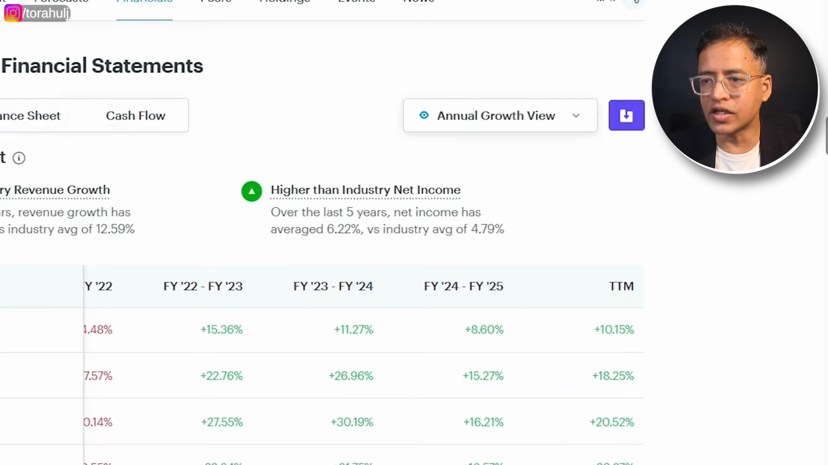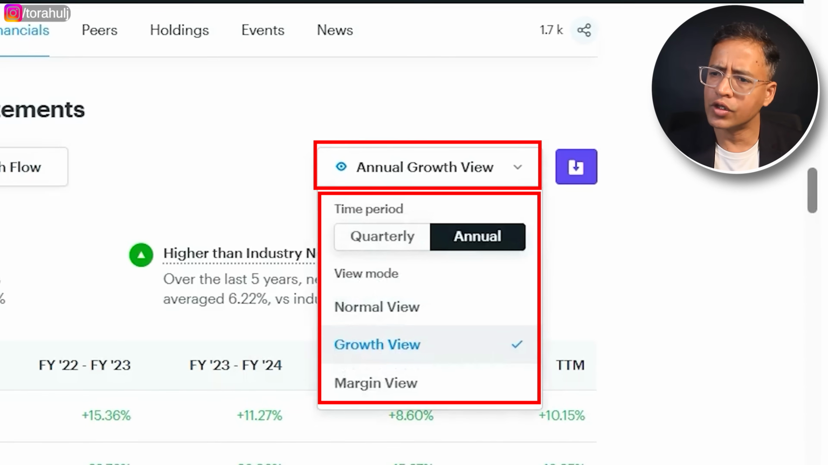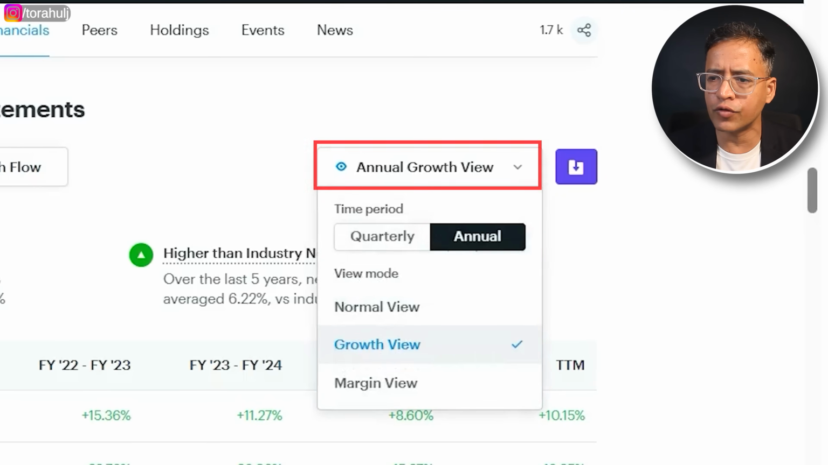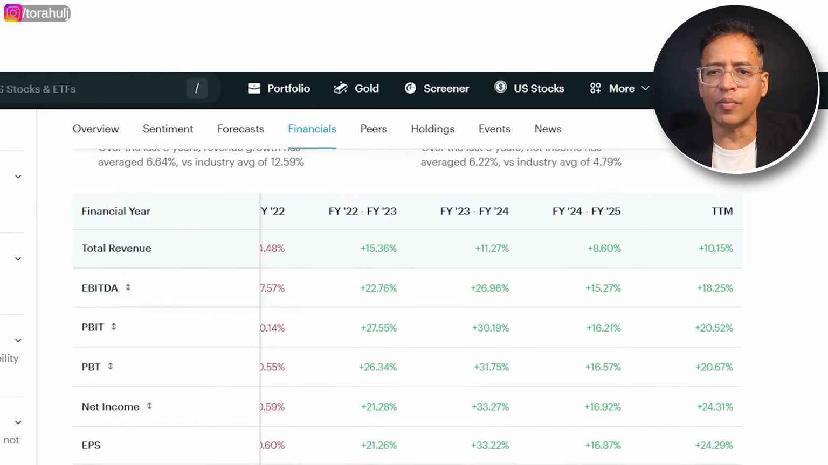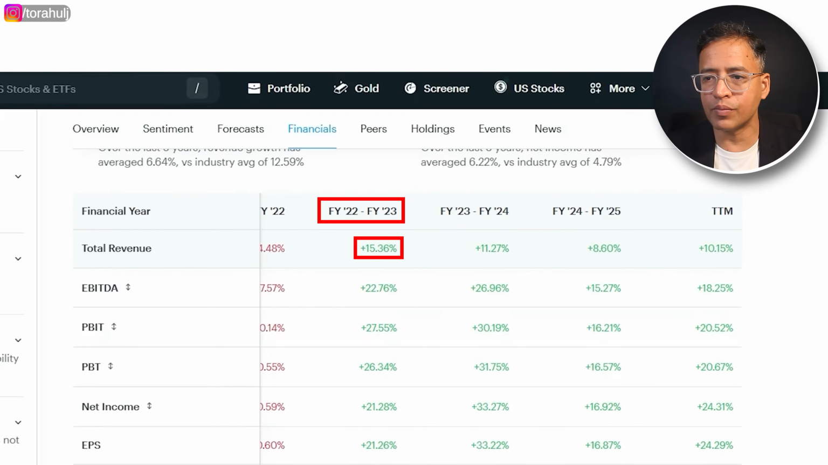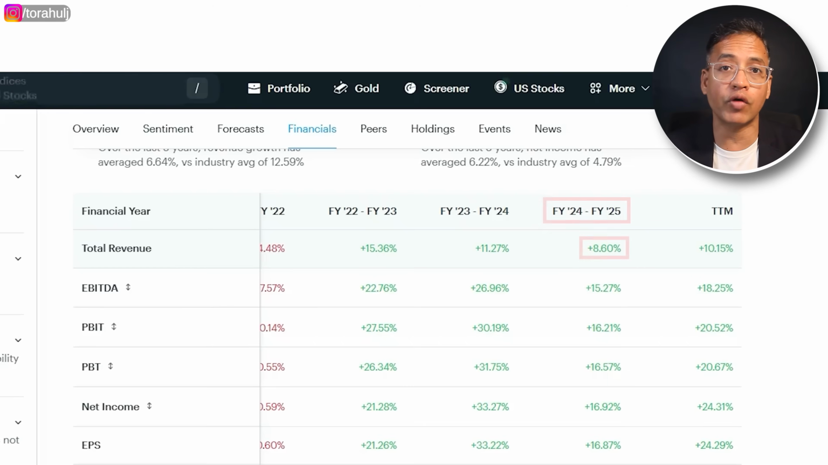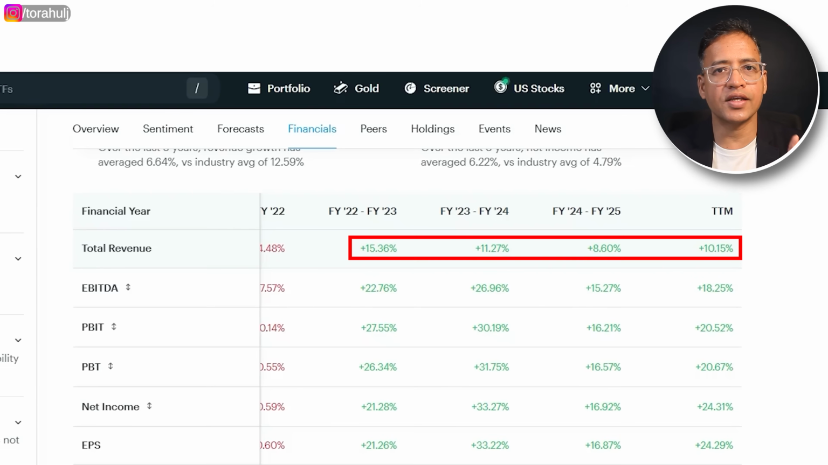In the income, generally I look at the annual growth view. You can do quarterly or annually, both; I'll go with the annual growth view here. What you see is how in the last few years the company's top line and bottom line have been growing. For example, in 22-23 it grew by around 15%, then 11%, then now 8.60%. Now trailing 12 month is around 10%. So almost 10 to 15% is the range that the company is growing from a top line perspective.